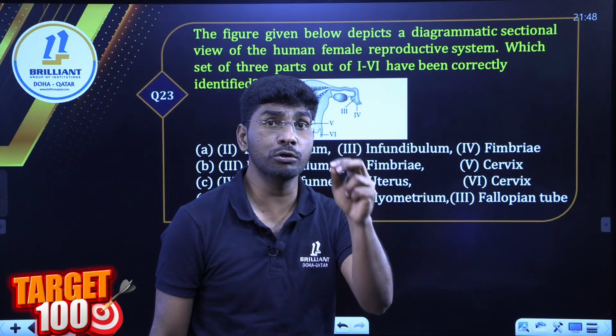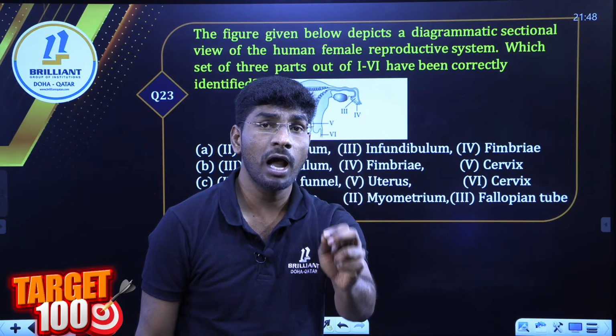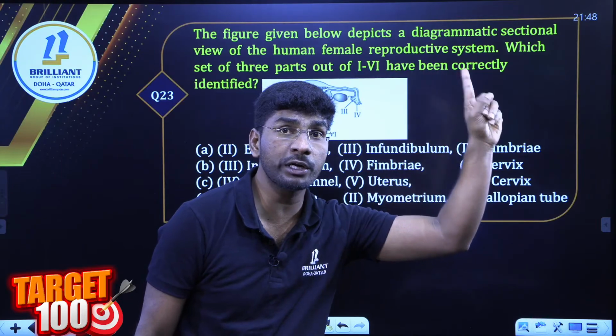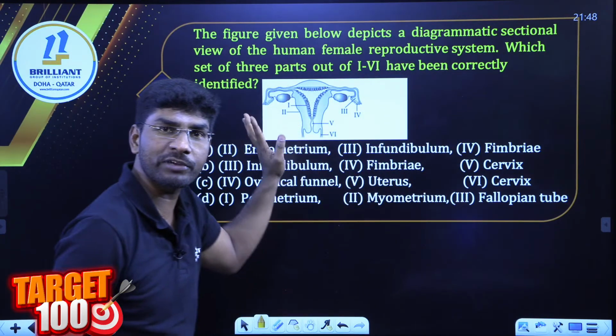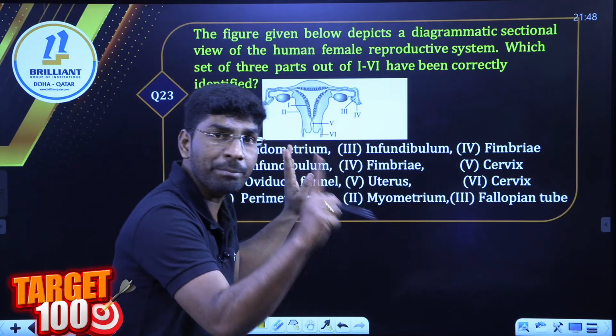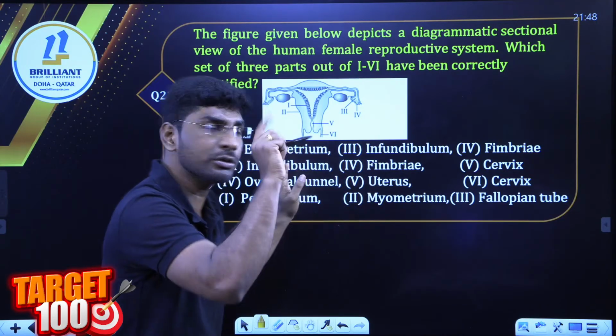Diagrammatic questions. Human reproductive system diagrammatic questions will come. I told you, I have shown you, in 2020 there was a paper, the term 1 examination also had diagrammatic questions only. Look here, this type of diagrammatic question can come. So prepare gametogenesis, oogenesis, spermatogenesis, and the male and female reproductive system.